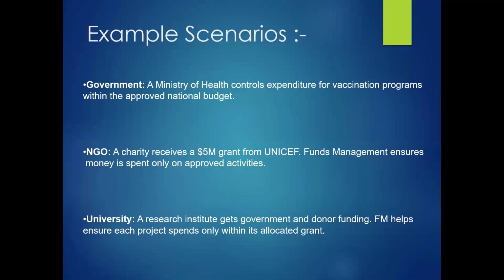For example, if they have given the funds for a vaccination program, it will ensure that these funds have been utilized for that vaccination program only, and according to the permissible limit.